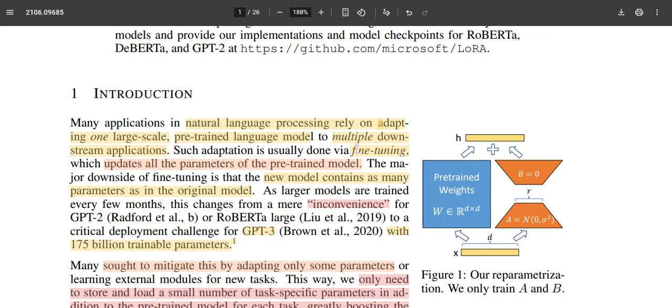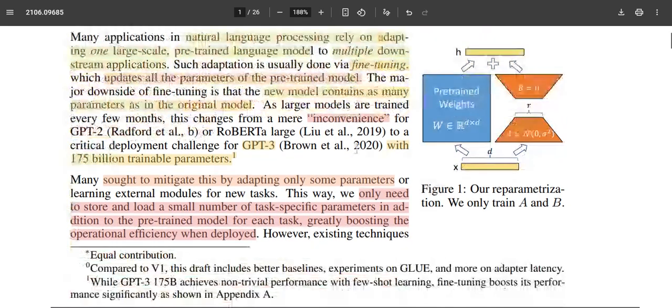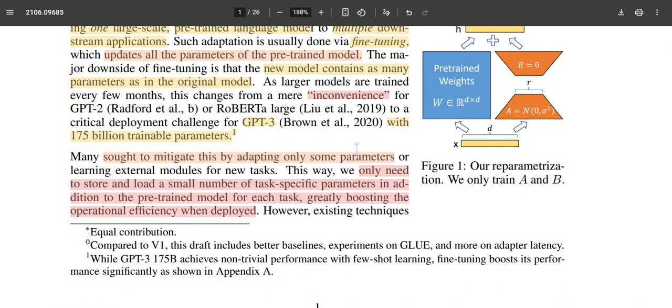For example, ChatGPT requires 175 billion trainable parameters, which are pre-trained, and later they are fine-tuned for multiple different applications. And during the fine-tuning, all those big number of parameters are updated, which is very inconvenient during training. So in order to alleviate this, many techniques are followed. One among them is to focus only on a specific number of parameters during fine tuning.